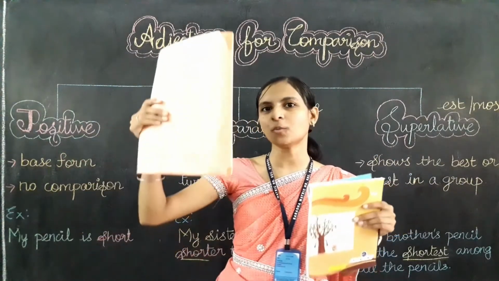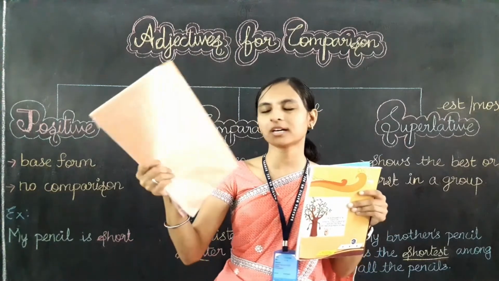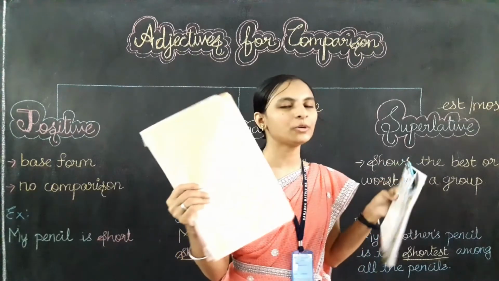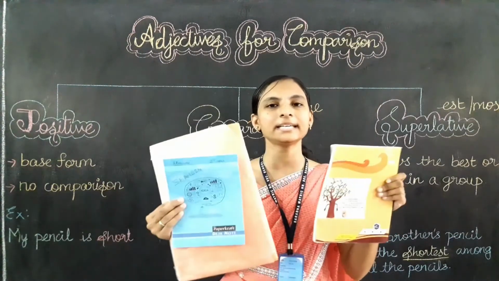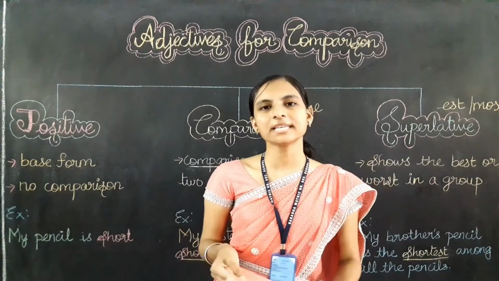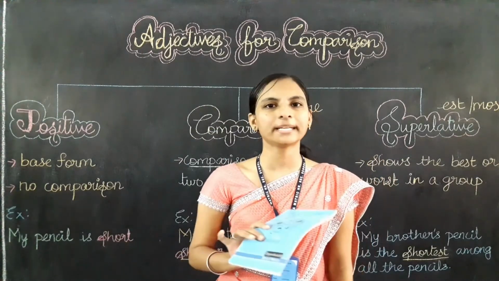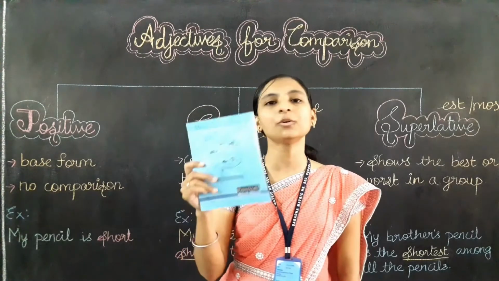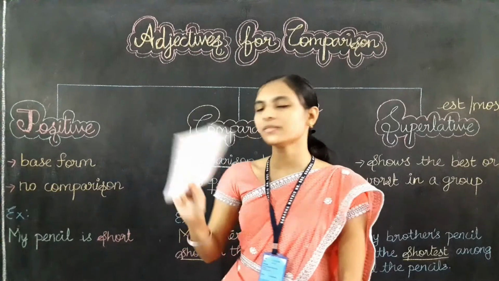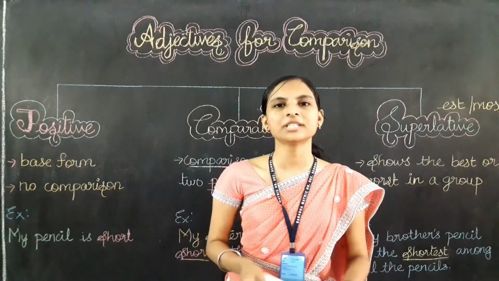So when we are talking about the best of the thing, that stands for superlative, and when we are comparing things, it refers to the comparative degree. And when we are saying it in a positive way and not comparing anything, just telling you my note is large, I am talking about the positive degree. I hope you are clear with this, children.